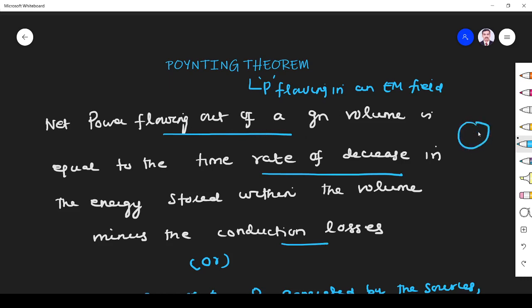Suppose let us assume that we have some container with water. If there is a hole, the water will get released. We can compare this with the power flowing. So power flowing out of this volume, how much water releases, is equal to the time rate of decrease of water inside the container, right? So here we have some other thing also. We have to take conduction losses also. That's the simple logic. The net power flowing out of a given volume is equal to the rate of decrease in the energy stored within the volume minus conduction losses, right? So let us prove this.